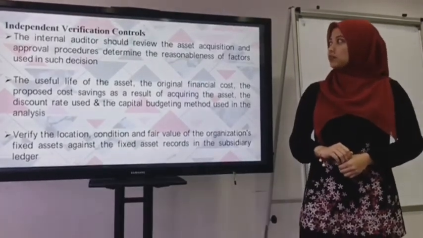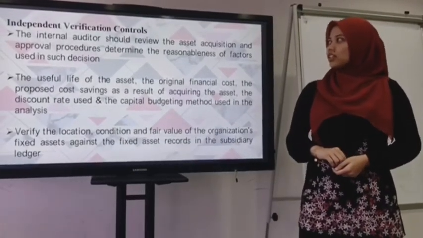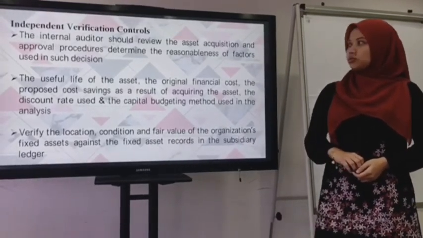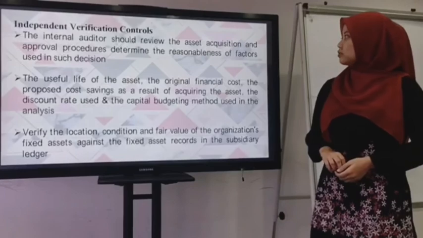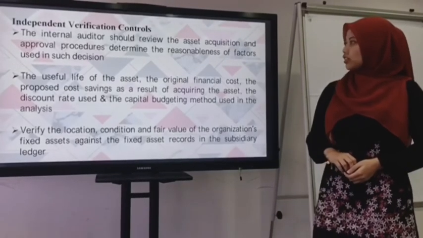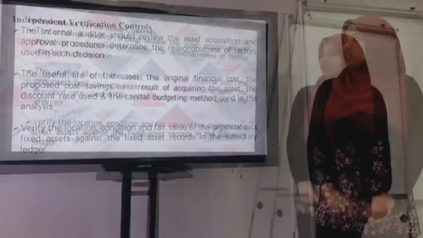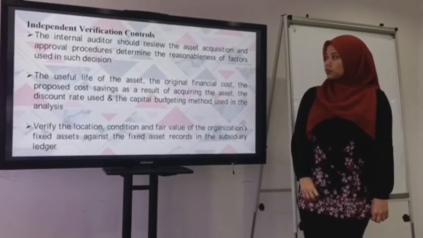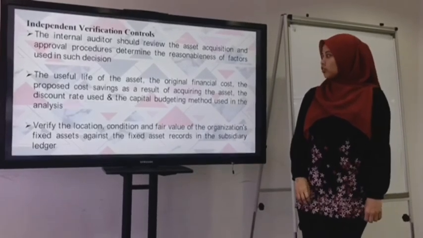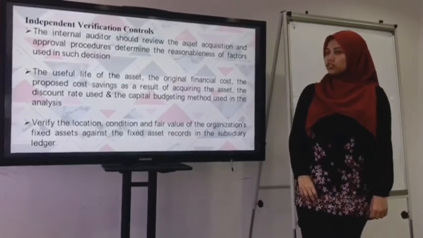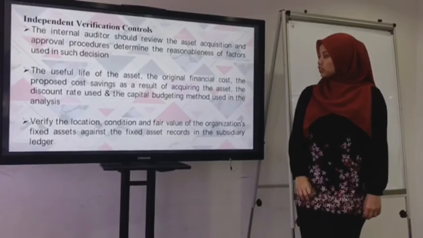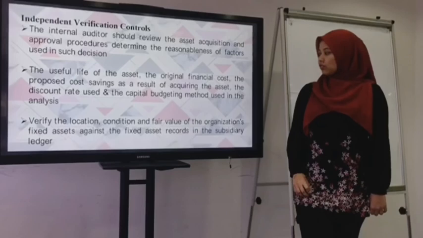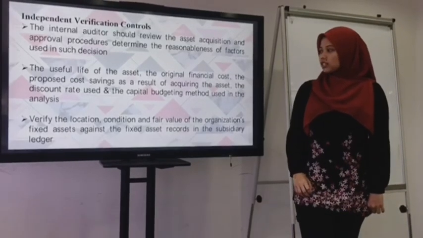Lastly, independent verification controls. The internal auditor should review the asset acquisition and approval procedures and determine the reasonableness of factors used in such decisions: the useful life of the asset, the original financial cost, the proposed cost savings as a result of acquiring the asset, the discount rate used, and the capital budgeting method used in the analysis. Verify the location against the